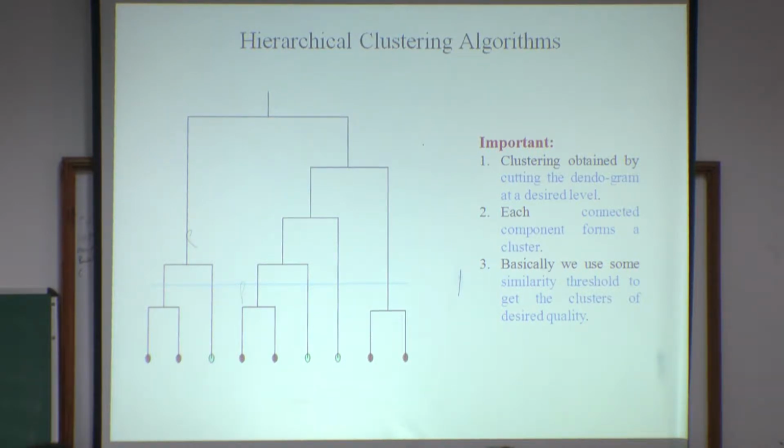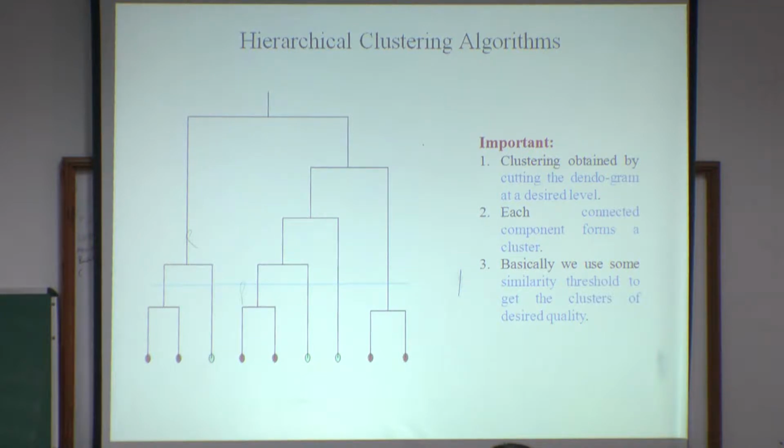This is a different way. If you don't have an idea of how many clusters may be possible, but you know that if two documents show 50% similarity, then we will consider them as the same cluster, then you can use such a type of hierarchical clustering algorithm. So the basic thing is the threshold.